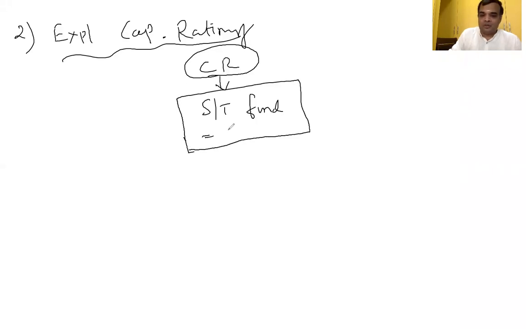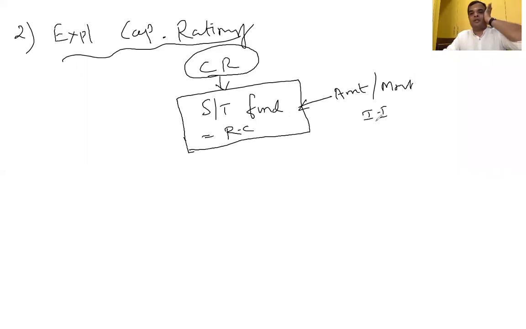Shortage of fund is also called resource constraint. If there is a constraint in resources, that is called shortage of fund. Shortage of fund means availability of money, amount, nothing but the initial investment fund to start the project. Then it is called resource constraint.